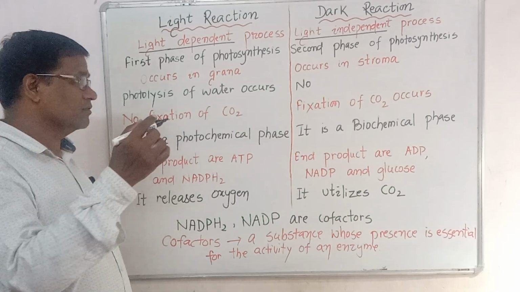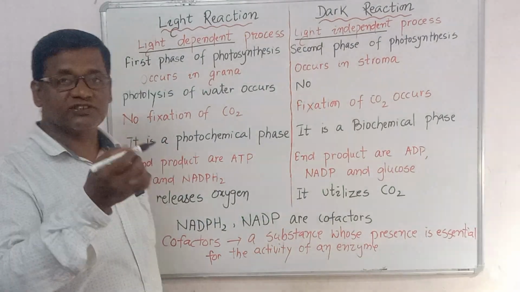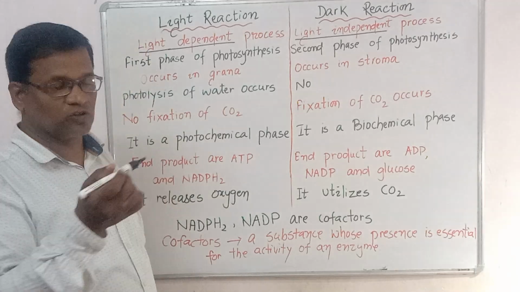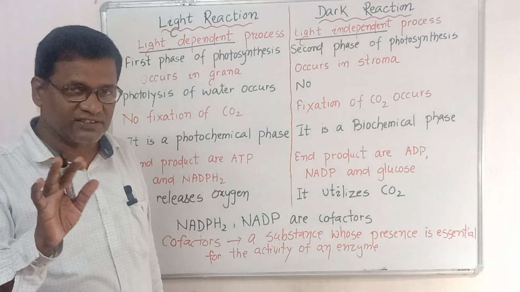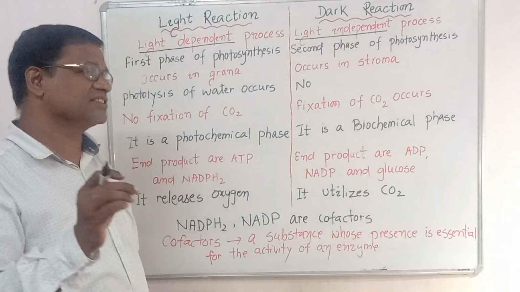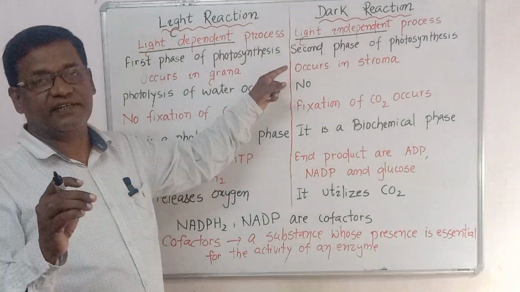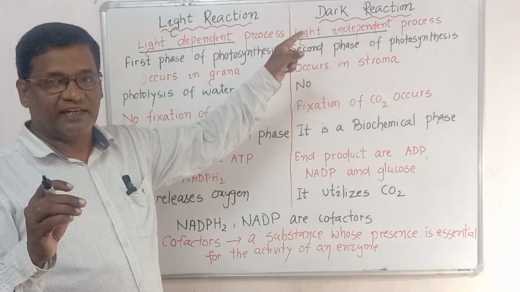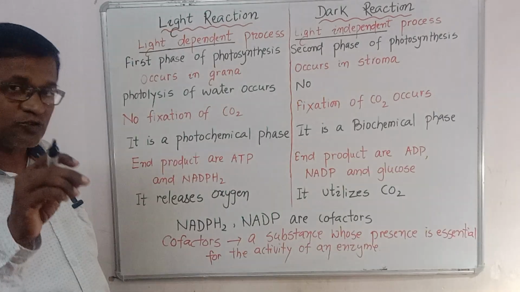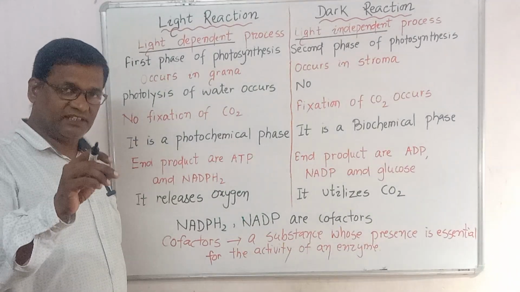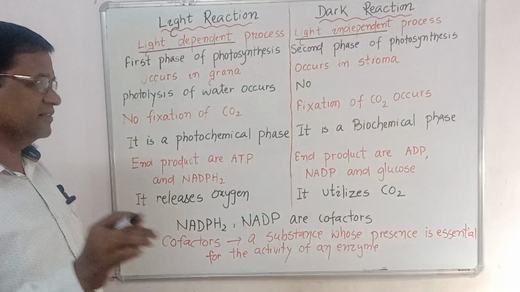I will tell you, one student wrote that light reaction means it is occurring in the light, and dark reaction means it is occurring in the dark. It is wrong. The dark reaction is not called that because it occurs in the dark, but because it does not depend on the light. That's why it is called the dark reaction. It doesn't occur only in the dark.